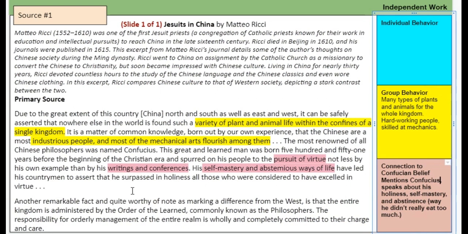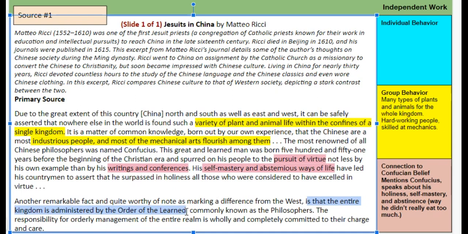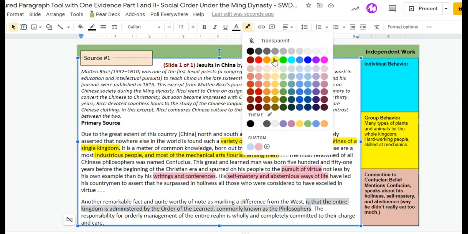And then it says, another remarkable fact and quite worthy of note, marking the difference from the West, is that the entire kingdom is administered by the order of the learned. Well, that's yellow again, because it's talking about the whole kingdom being run by the learned, or the philosophers. So let's highlight that yellow.